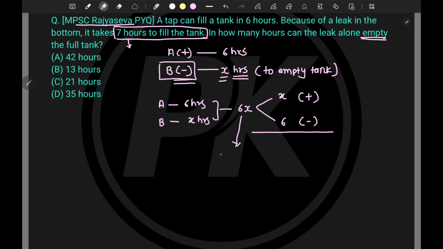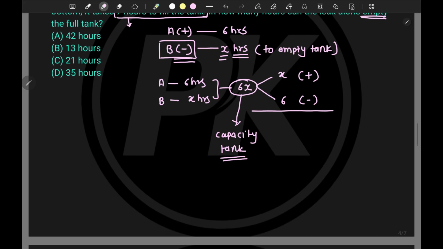This 6x is nothing but the capacity of the tank. Try to correlate with the last problem or a time and work problem. So this is the total capacity of the tank.